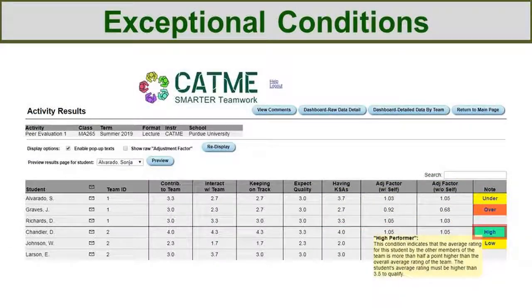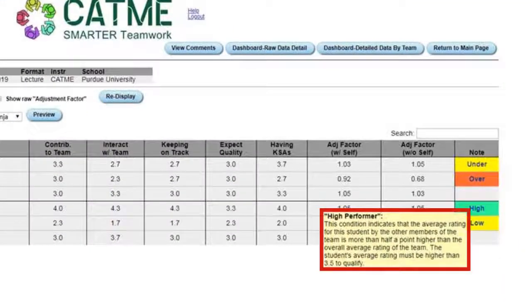Third, a high performance condition has been identified in the second group. This means that this student receives an average rating better than 3.5, and their rating was more than half a point higher than the overall average for the team as a whole. This student was an exceptional contributor to the team's work.